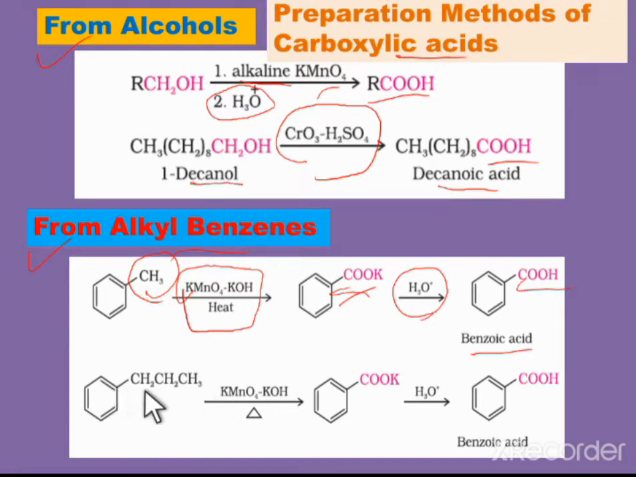When 1-phenyl propane undergoes oxidation in the presence of potassium permanganate and potassium hydroxide, followed by heating, here also we can get potassium benzoate. Now this potassium benzoate undergoes acid hydrolysis, so we can get benzoic acid.